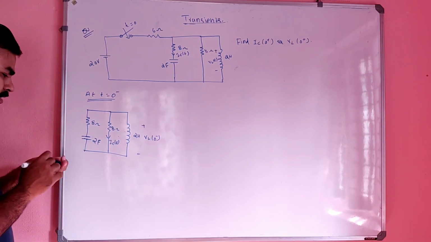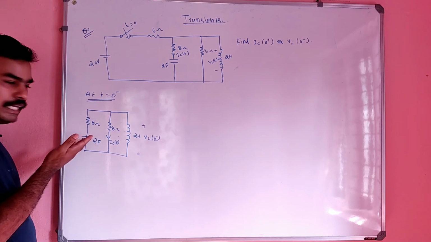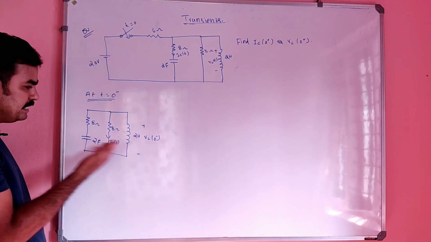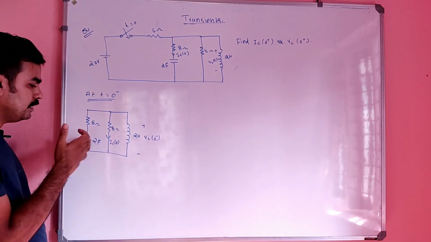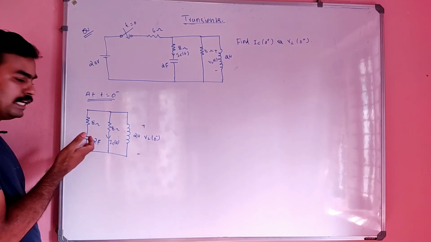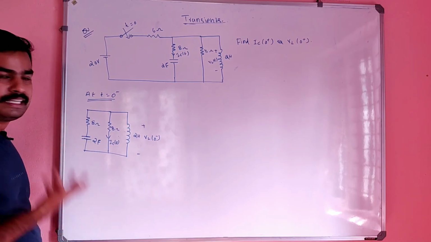So from here, is there any source in order to provide some current or some voltage? No. They have not mentioned initial charge, so the initial charge is assumed to be 0. There will not be any charge or voltage in the capacitor.